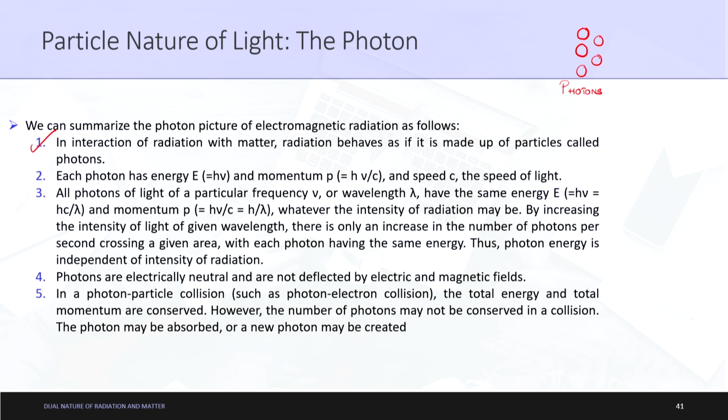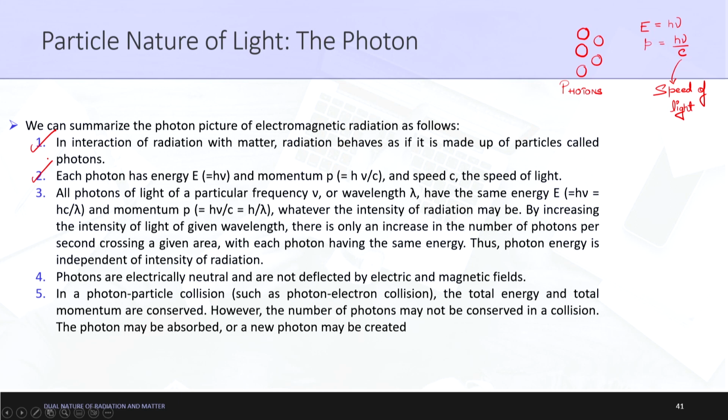Each photon has an energy E. I already explained this in the previous discussion. So it has energy E which is equal to h nu, and momentum p. Please remember momentum is denoted by p here, that is equal to h nu upon c. What is c here? c is basically the speed of light.